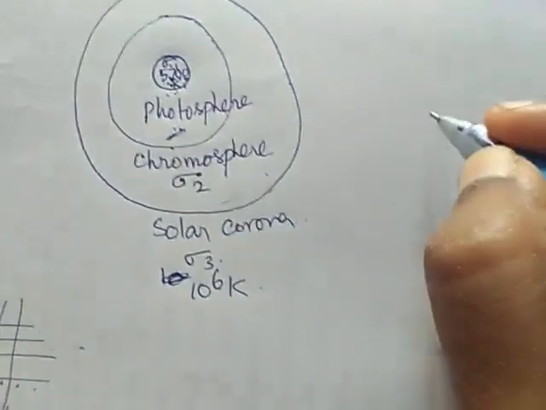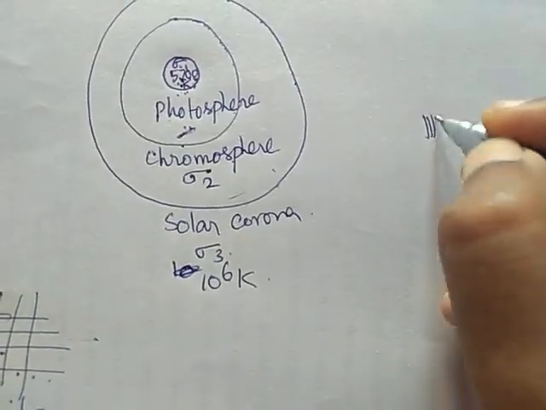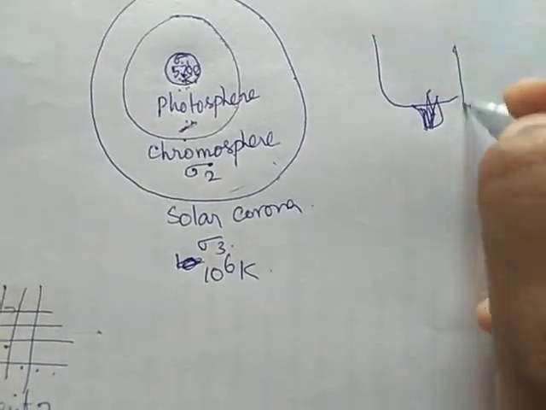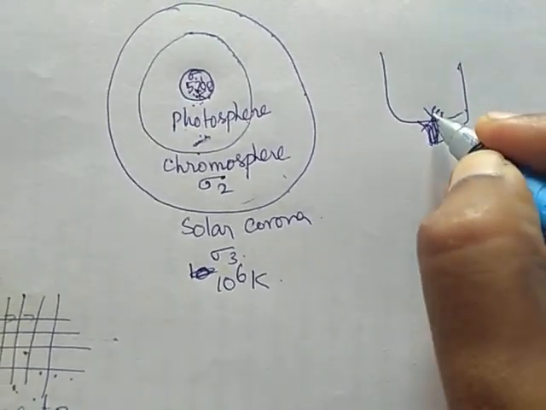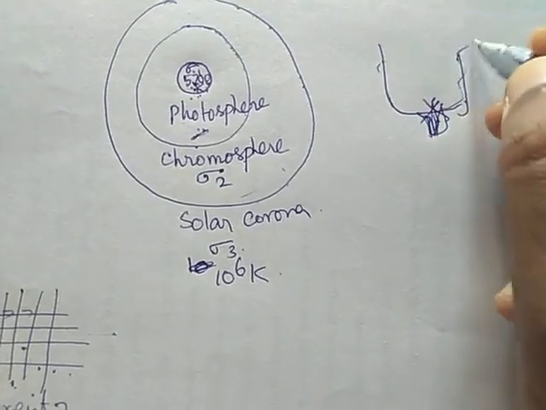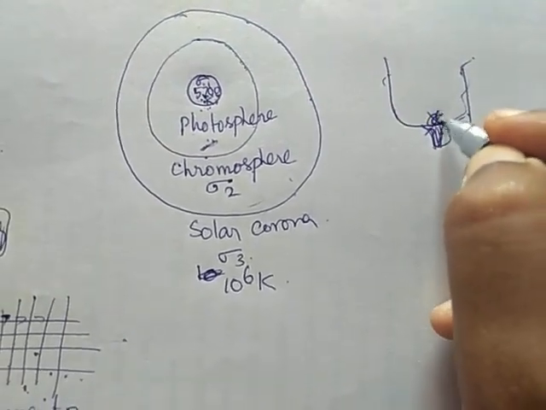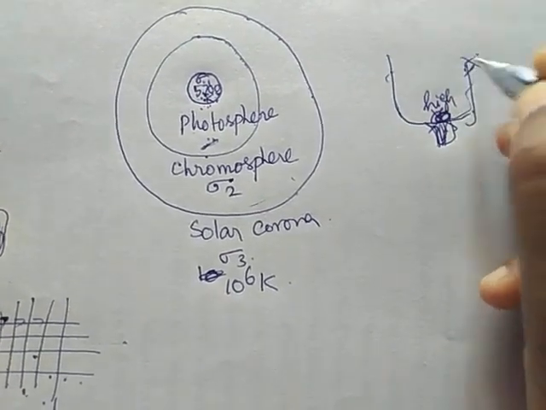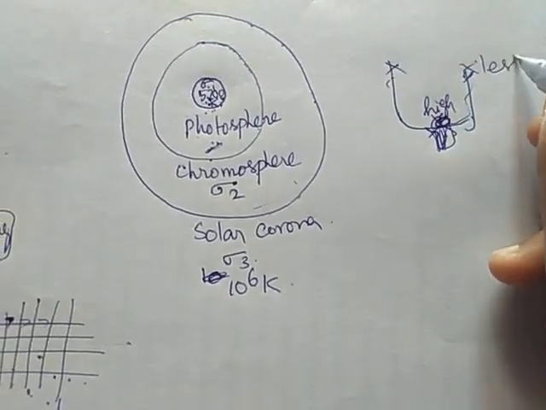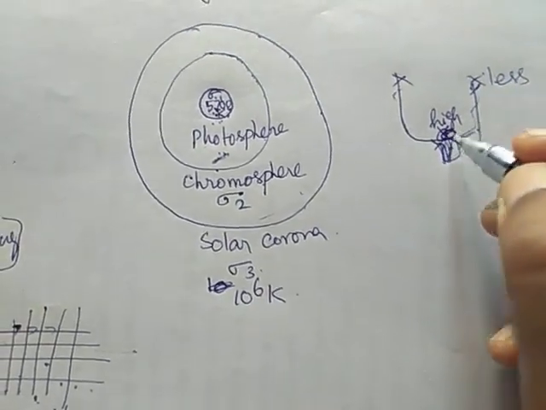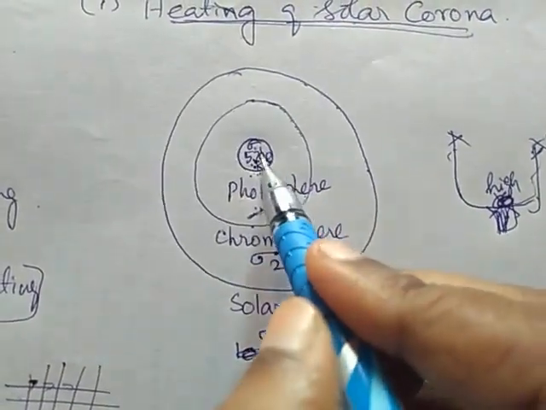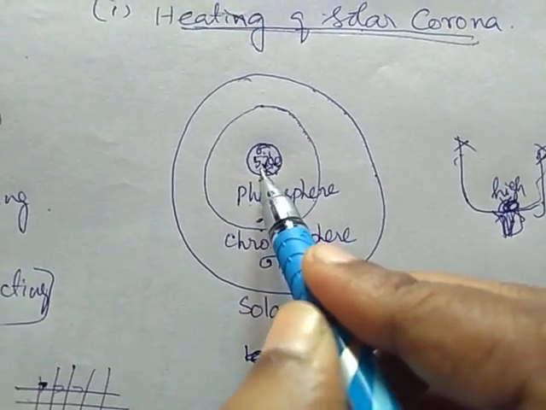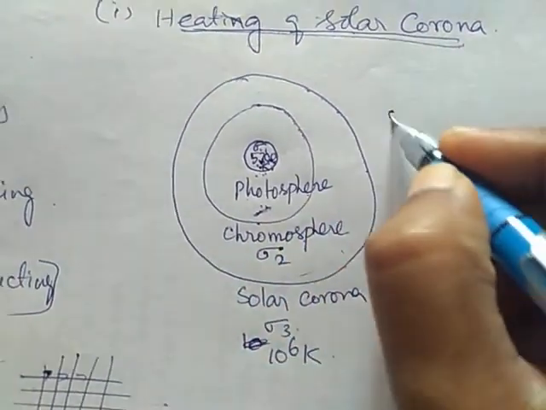See, if we start to heat a vessel, the temperature will be high at this region compared to that, right? High temperature will be noticed here and the temperature will be less compared to this place. But here, the innermost portion of the sun is at 5700 Kelvin.